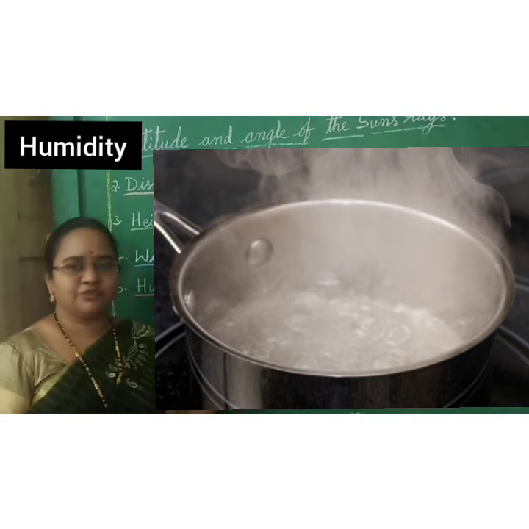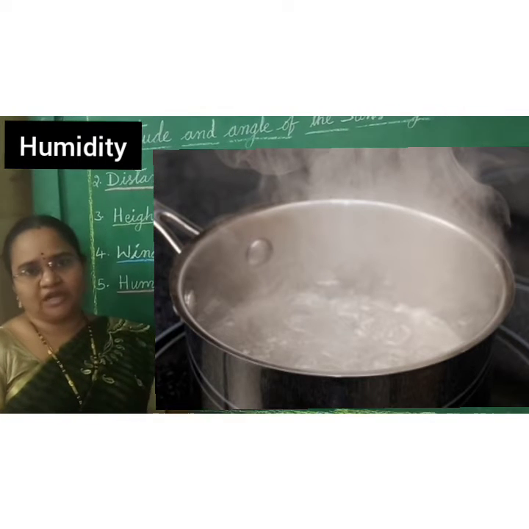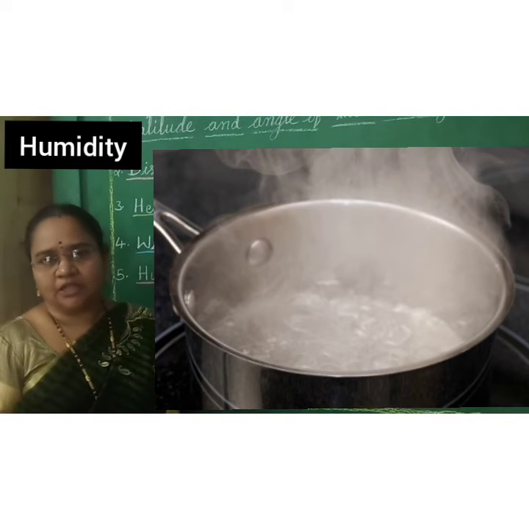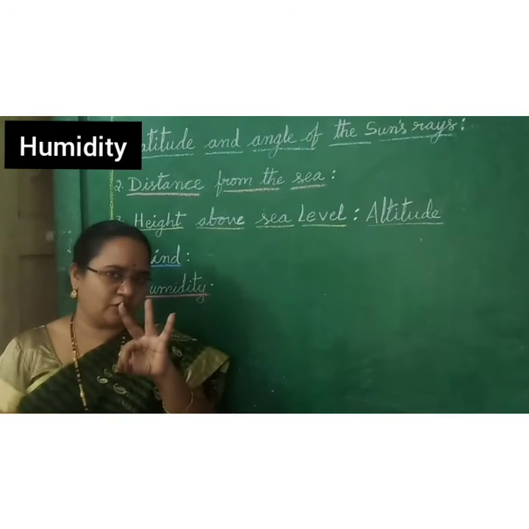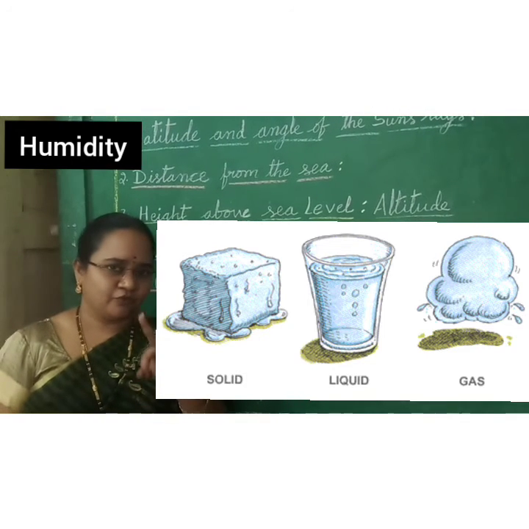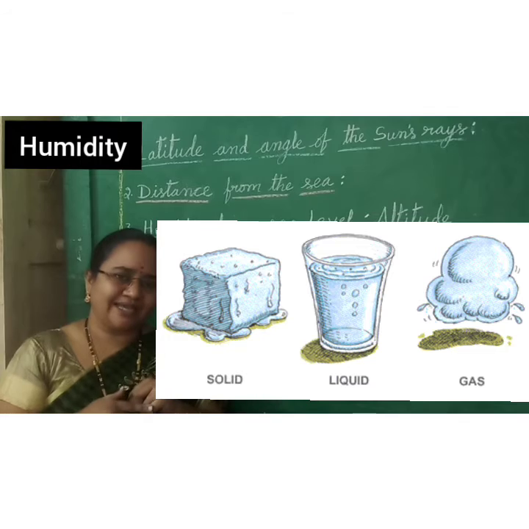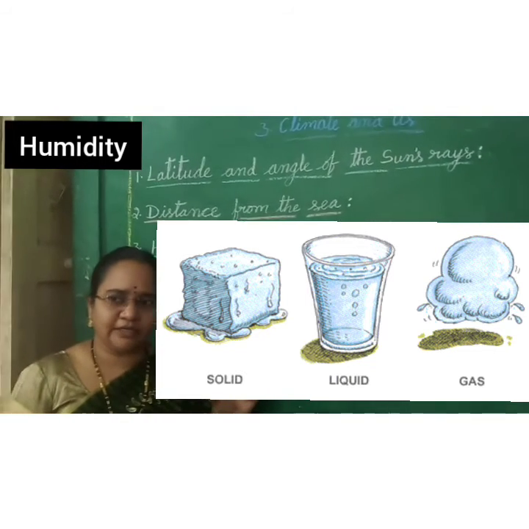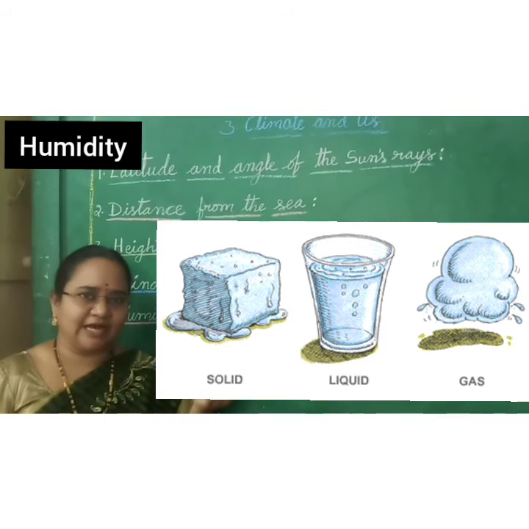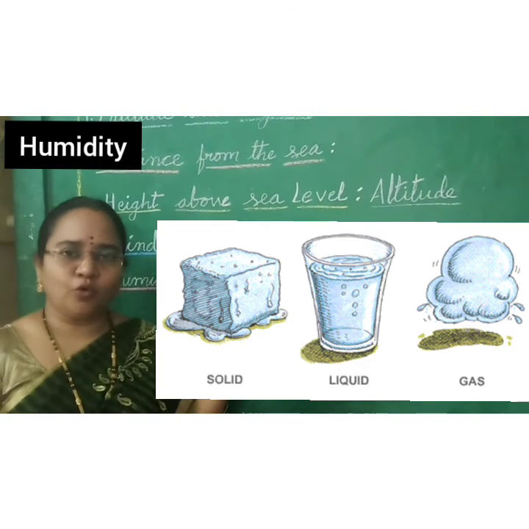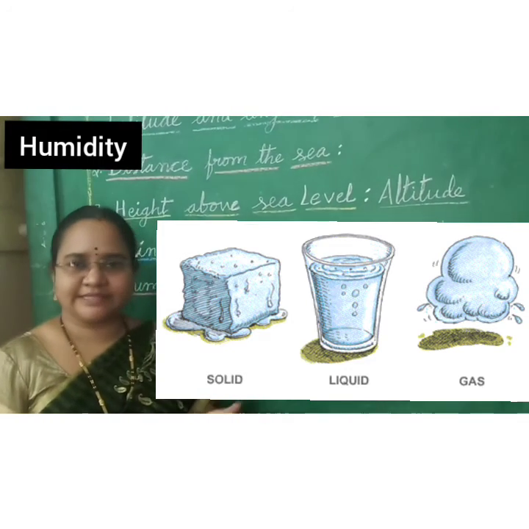Okay, you can observe here in the picture. The boiling water is releasing water vapor outside. It means water has 3 states. Already in science you learned that. One is water, second is water vapor, third is ice. When you freeze water, it changes into ice. When we cool the water, it freezes like ice.